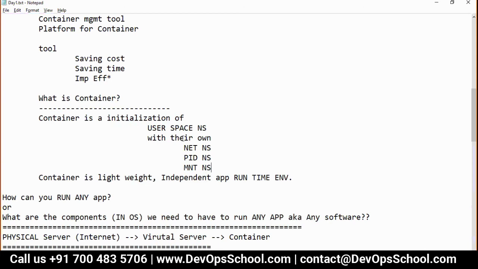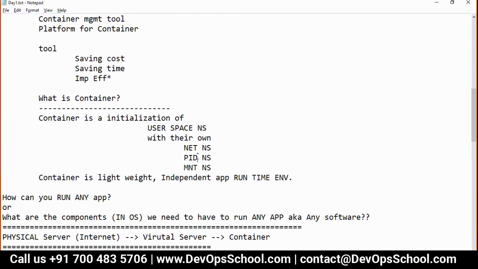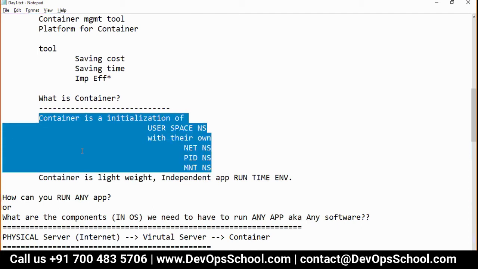So it depends on what kind of application you are running inside a user space and how much it consumes. You can create as many containers as you want, and run as many users as you want. It depends on how much CPU, RAM, and storage each user is utilizing. The number of containers depends on the system capacity. Did you understand this?